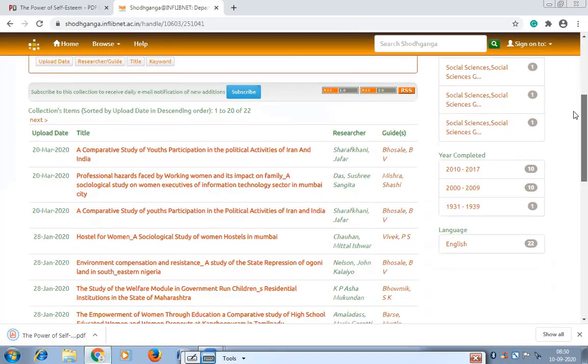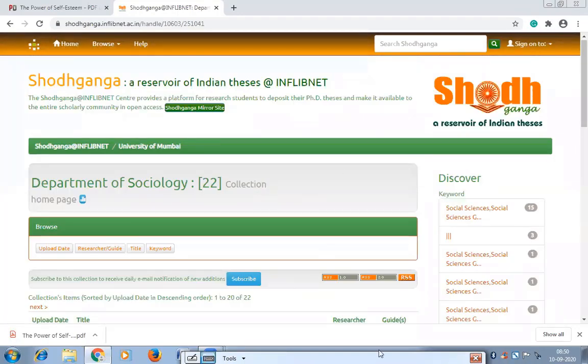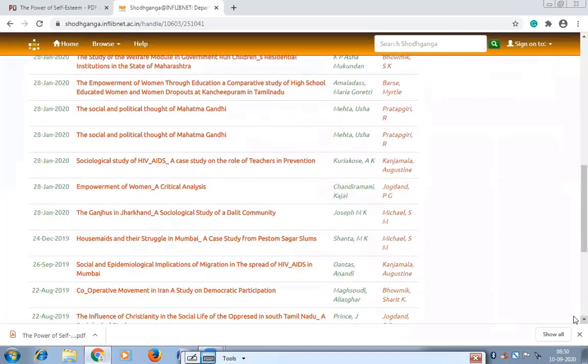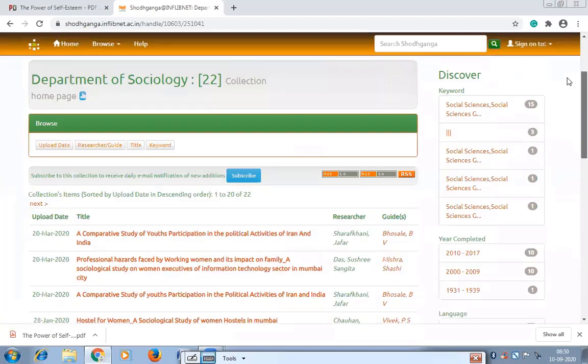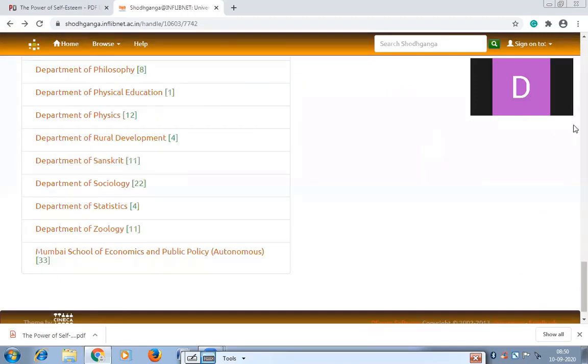Let's see Vatika ma'am's or Shirley ma'am's thesis if you find here. This is the researcher name, and this is the guide name. This is the title. If you click on the title, it will take you to the page where you can download the thesis. If you know the researcher name or the guide name, then also you can search in